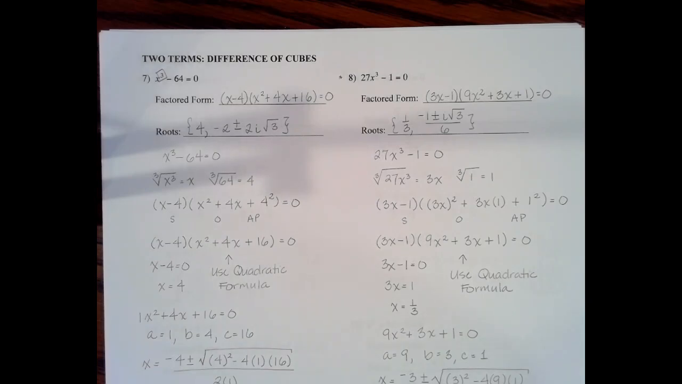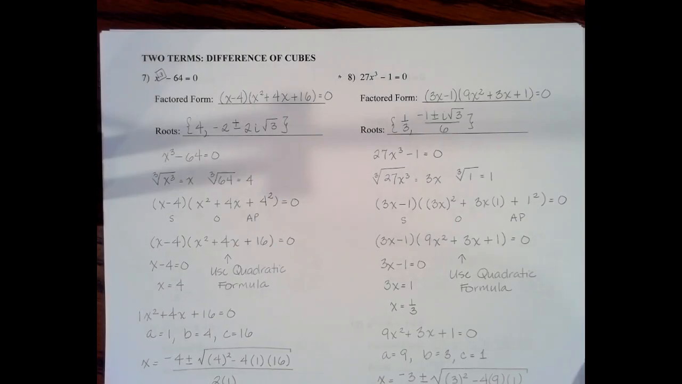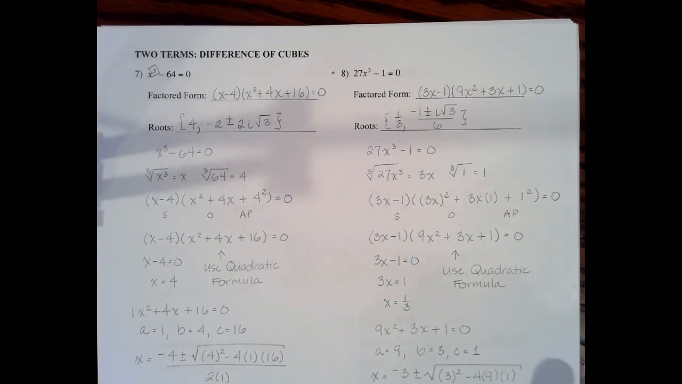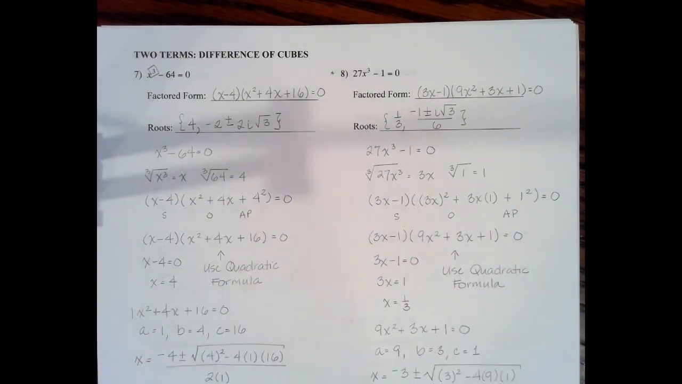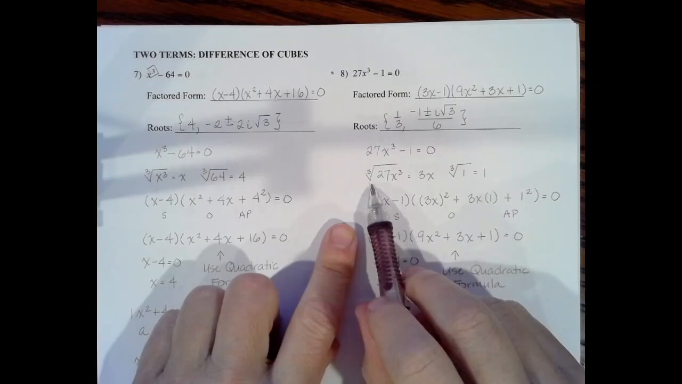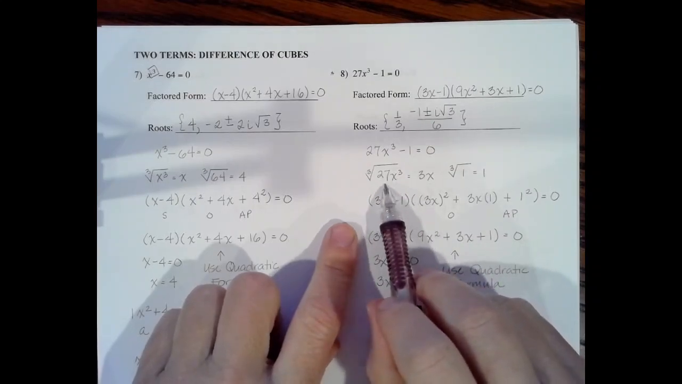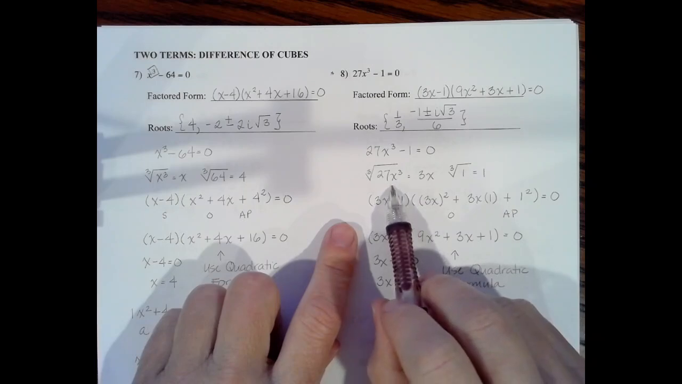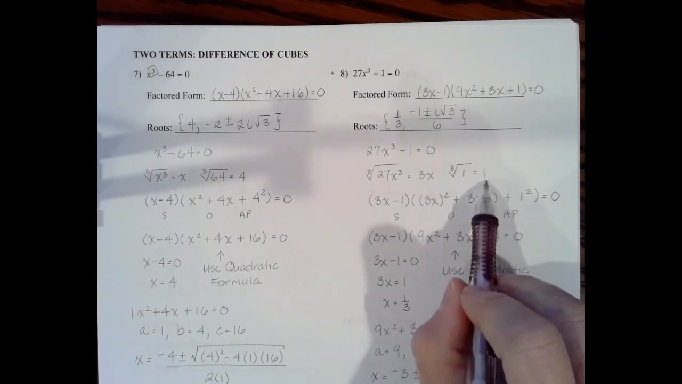It's 27x cubed minus 1 equals 0. Okay, let's get started. So first thing I'm going to do is take the cube root of 27x cubed. The cube root of 27 is 3. The cube root of x cubed is just x. And then take the cube root of 1 as well and get 1.